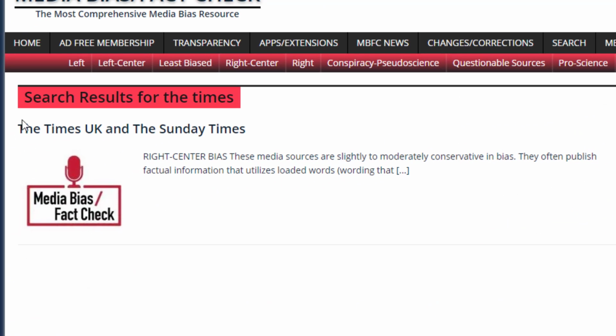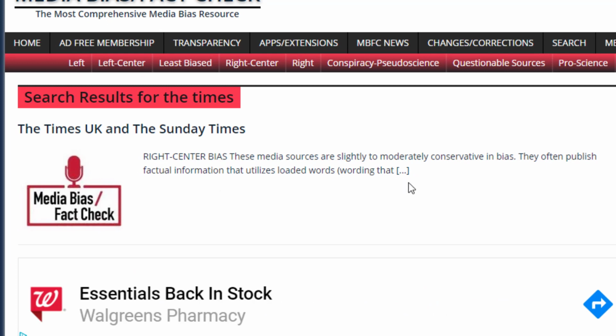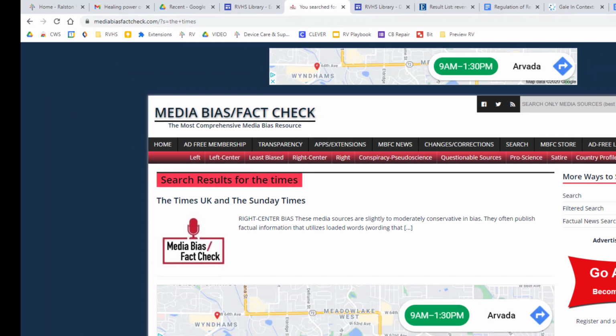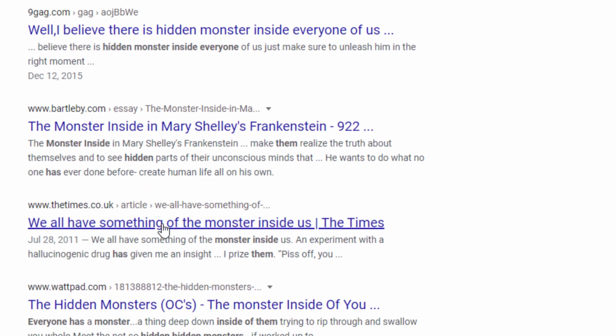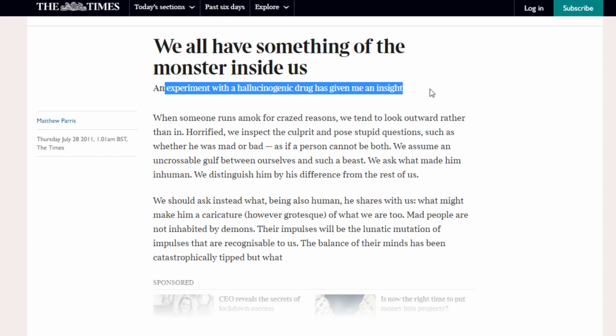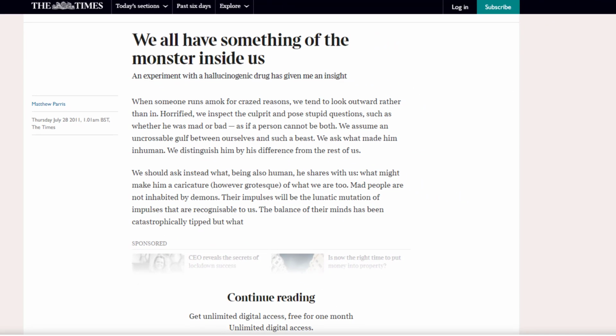It comes back as right-center biased, but not questionable. So I may be able to use it because most every news outlet has some left or right political bias. So let me click on this article and see if I think the author is an expert. Well, the first sentence pretty much rules that out. Now, I'm not able to read this entire article without paying, so my author may reference some actual research or experts later, but this sure does not appear to be the writing of an expert.